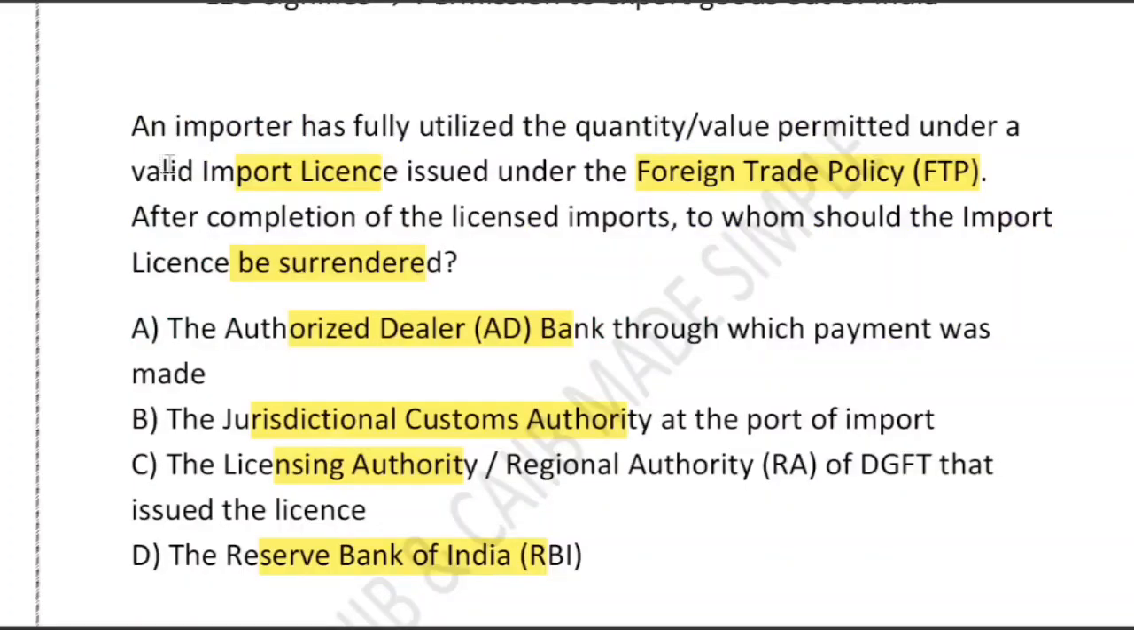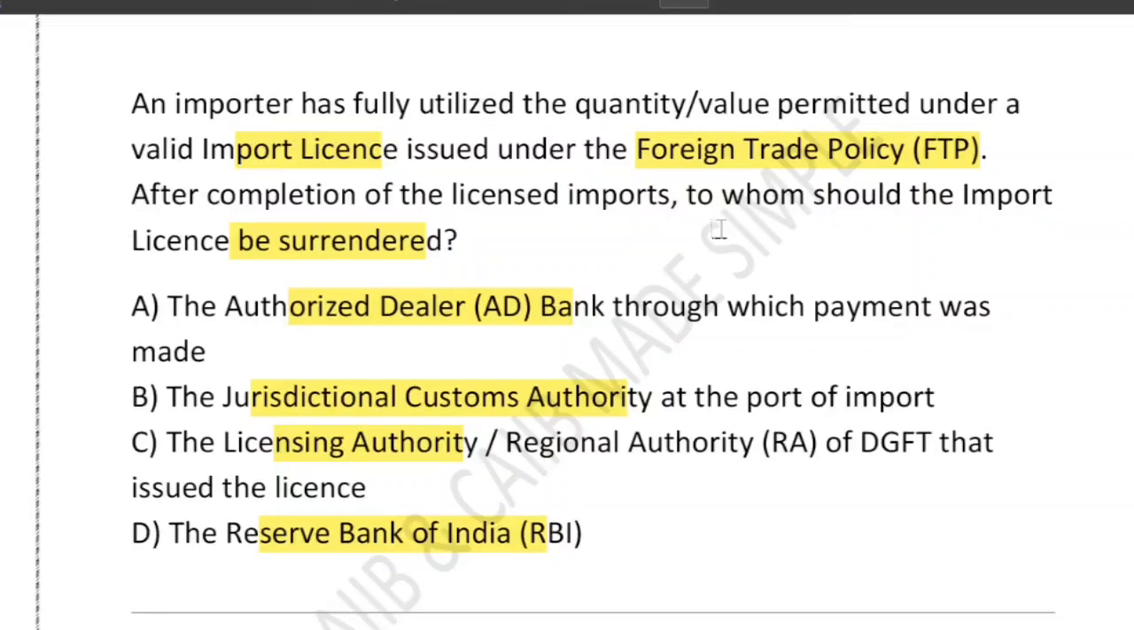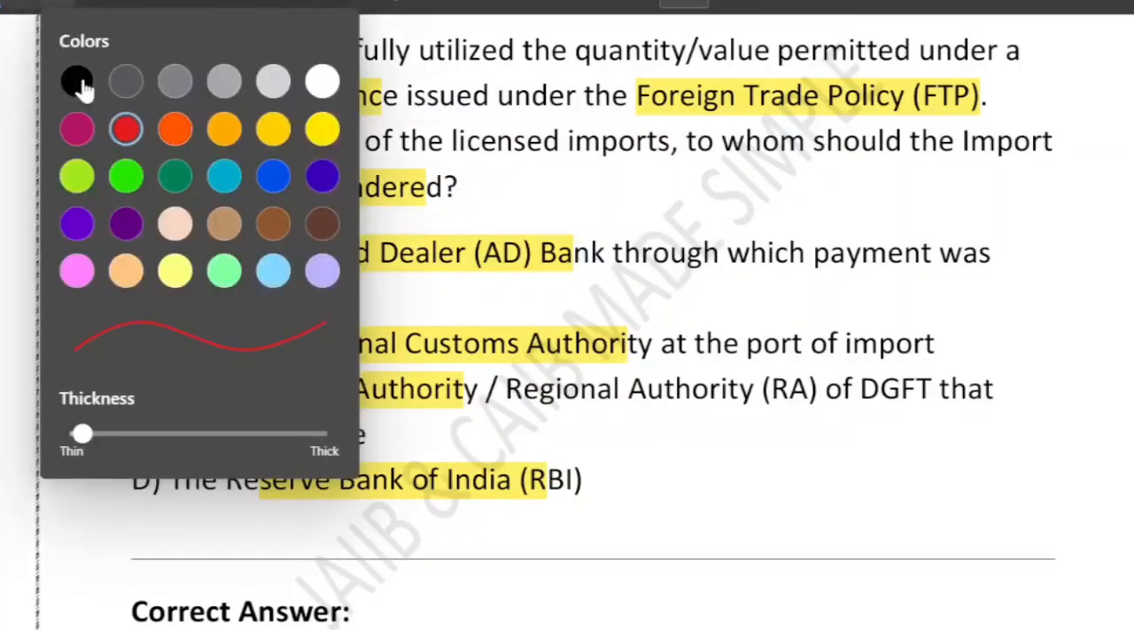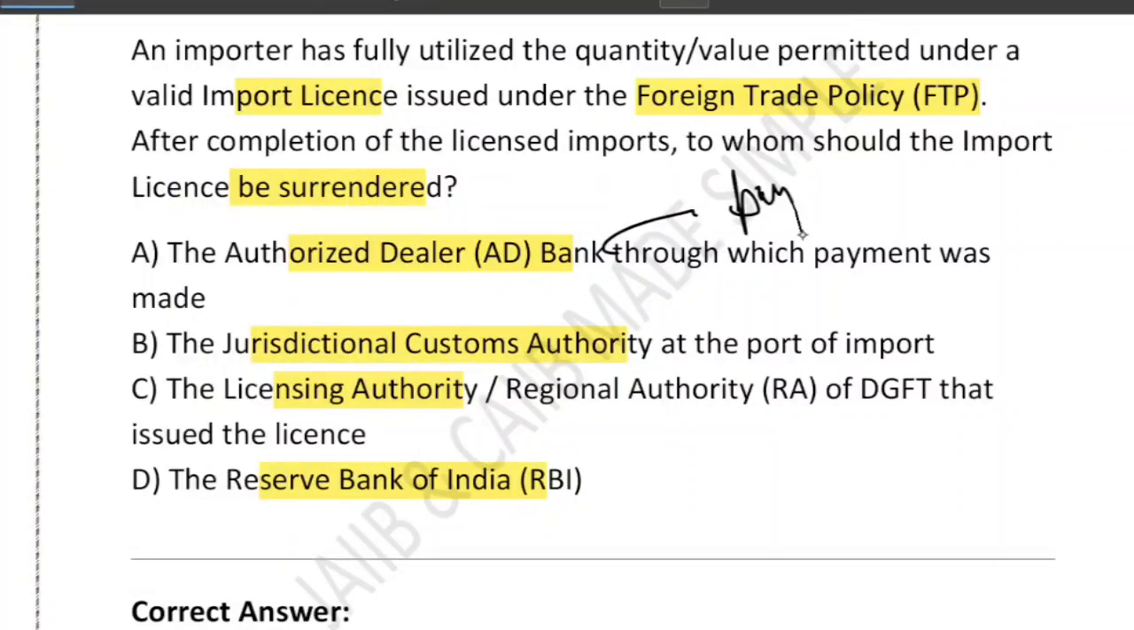Option A says AD Bank. So you have to surrender to AD Bank. No. AD Bank only checks whether the payment for import is done properly using FEMA rules or not, right? They do not issue the license and therefore do not take it back. The one who issues the license must take it back, and AD has nothing to do with that. What is the role of AD? AD only checks for the payment, right? They do not issue the license and therefore do not take it back.